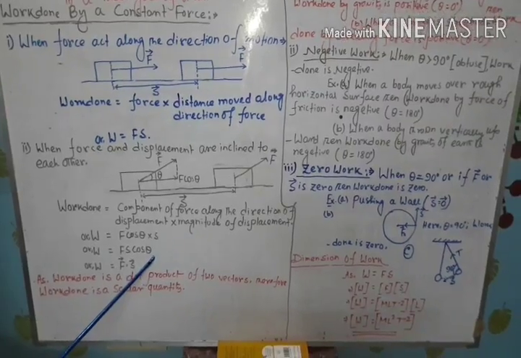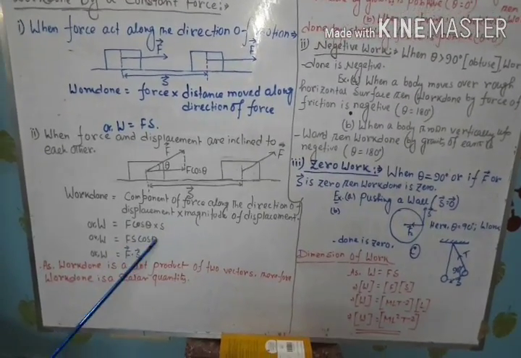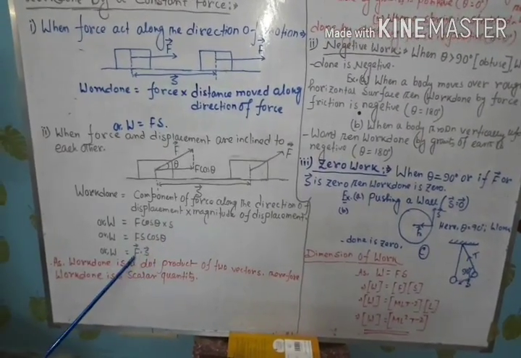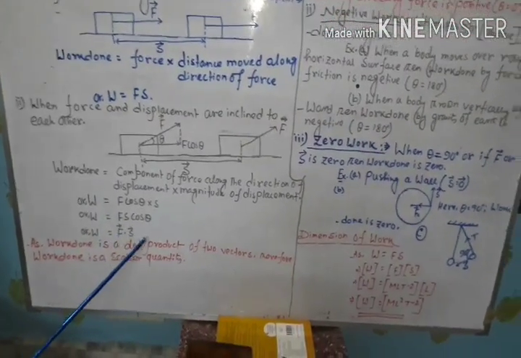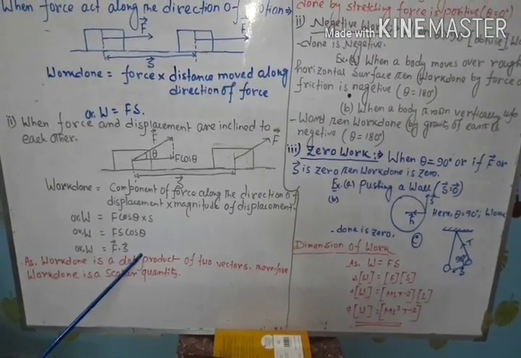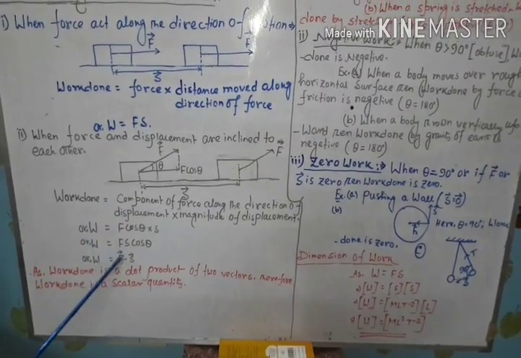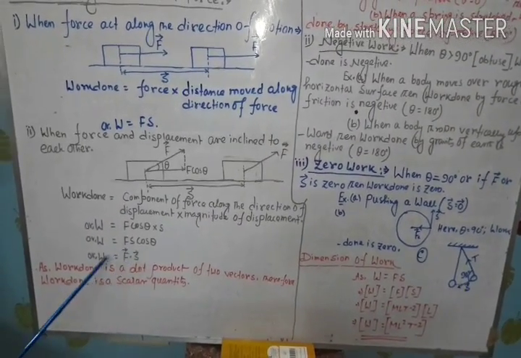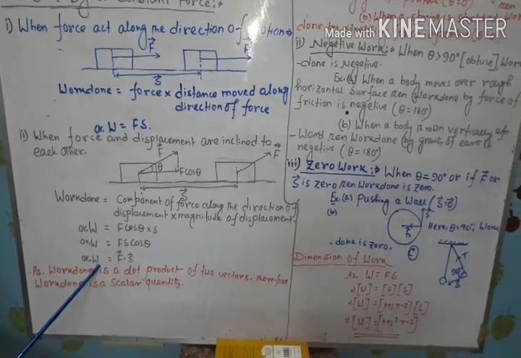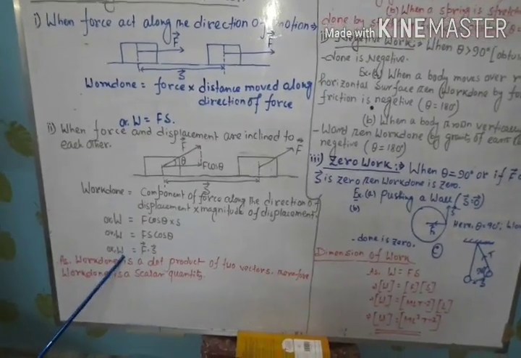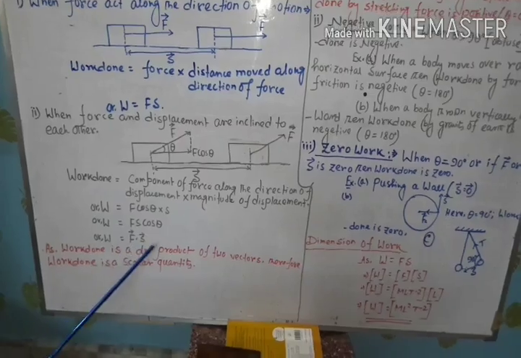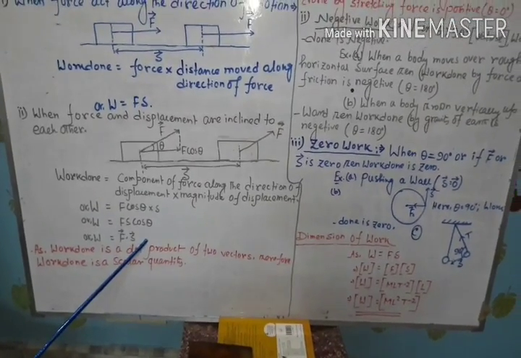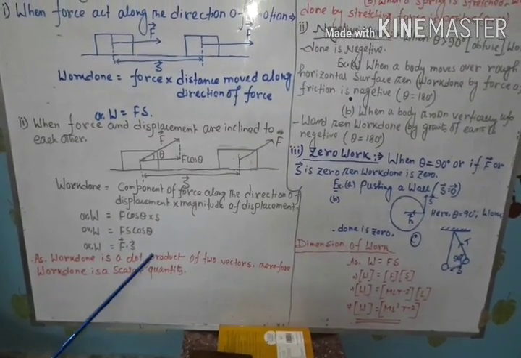From the dot product of vectors, Fs cos theta can be written as F vector dot S vector. So therefore W equals F vector dot S vector. From this mathematical expression we can say work done is a scalar quantity. Why? Because the dot product of two vectors always gives a scalar quantity. This is a very important thing you have to remember.